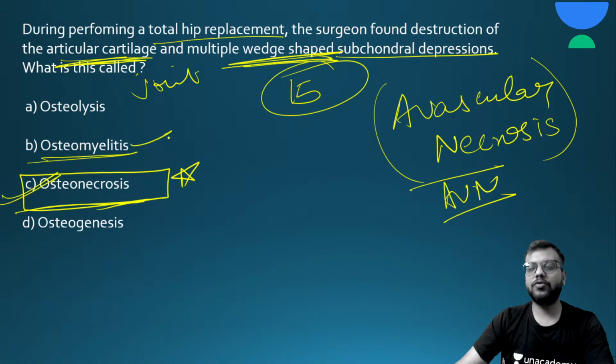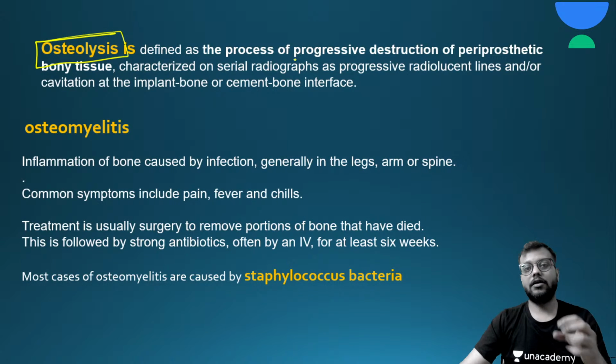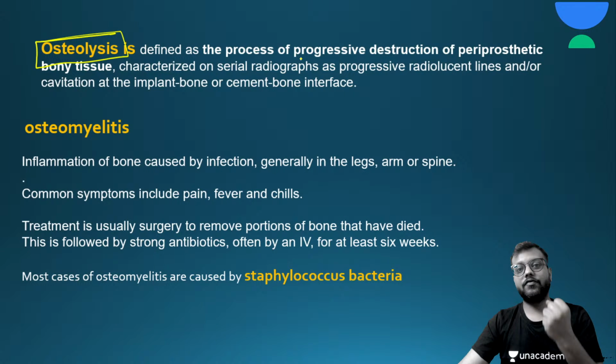In osteomyelitis, you will have a different picture of the x-ray. There you can see the sequestrum, cloaca and the involucrum. Okay, so the answer is osteonecrosis. Now what is osteolysis? In any bone, if there is a prosthesis present, so in the periprosthetic region what happens?